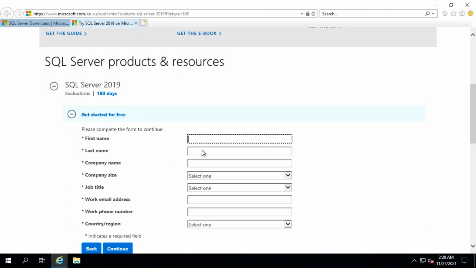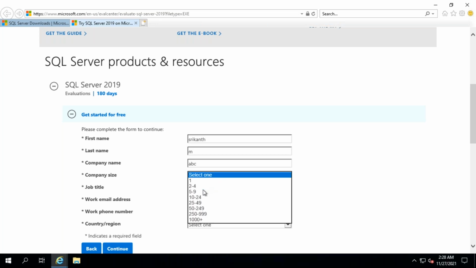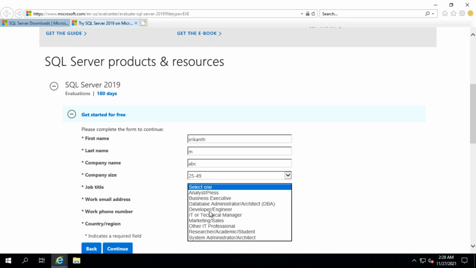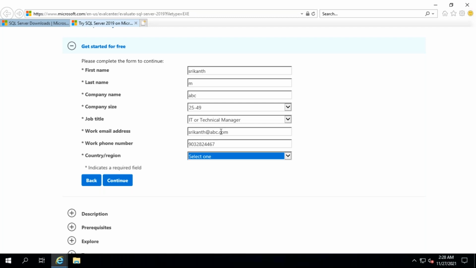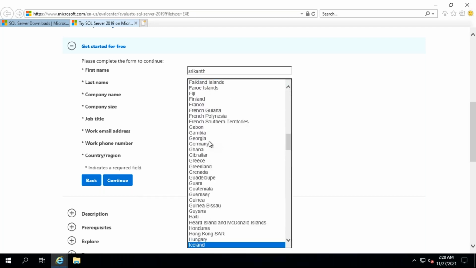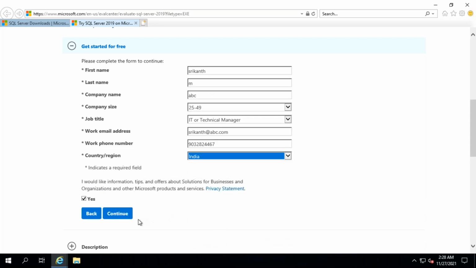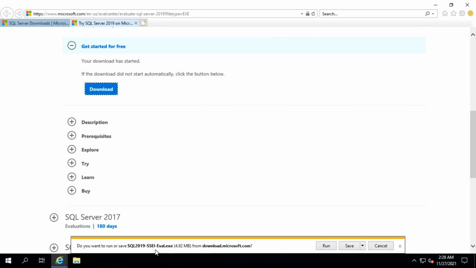Now just say continue. It will ask you for some details. Give some name, put the size of the company, then a job title, some IT manager or something. Give some name, give some number, then the country. Now click on continue.